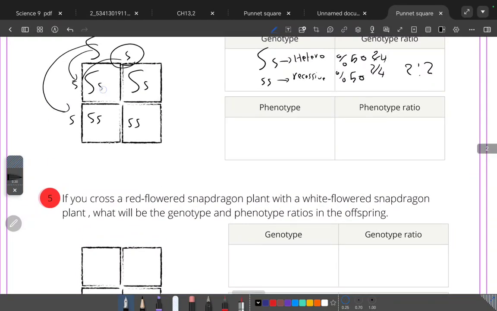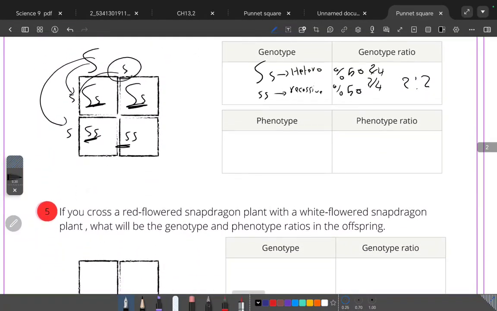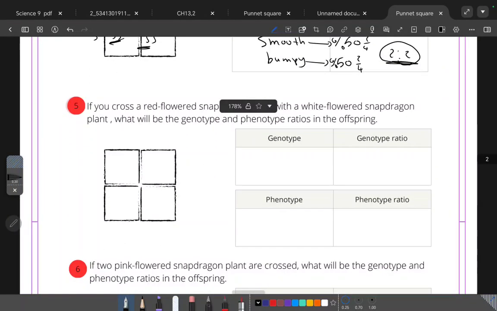Phenotype, that's dominant trait, that's recessive, that's recessive. So it's about smooth and bumpy. What percent is bumpy? 50. What percent is smooth? 50. 2 out of 4, 2 out of 4. So the ratio is 2, 2 for both.